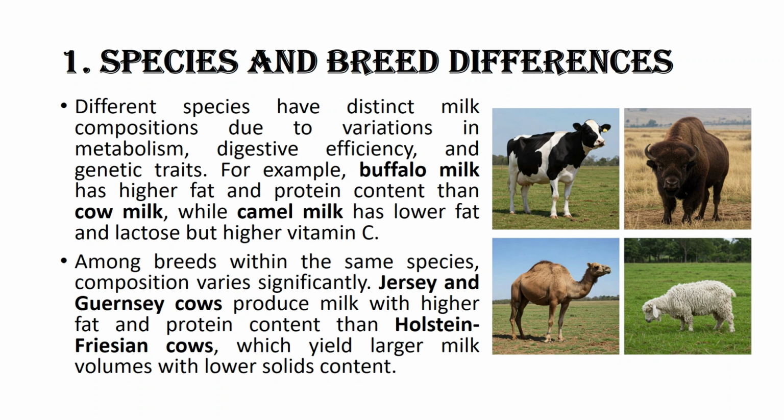Among breeds within the same species, composition varies significantly. Jersey and Guernsey cows produce milk with higher fat and protein content than Holstein Friesian cows, which yield larger milk volumes with lower solids content.